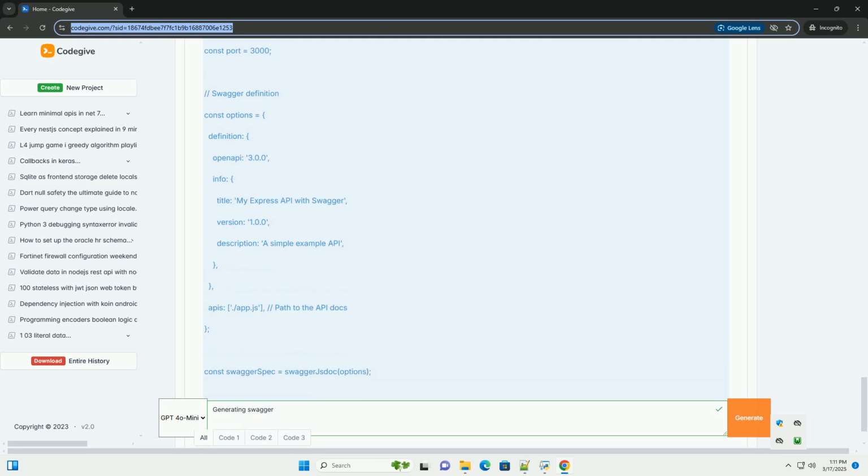Approaches to generating Swagger/OpenAPI specifications. We can generate Swagger specifications in two primary ways. 1. Annotation-based, code first. You add annotations or decorators directly into your code, for example in Python using Flask or FastAPI, or in JavaScript using Express. Tools then read these annotations and generate the Swagger specification file automatically. This is generally the preferred approach when you control the API's code.